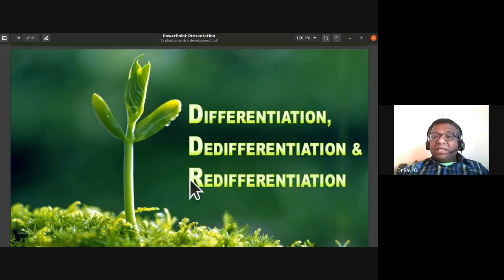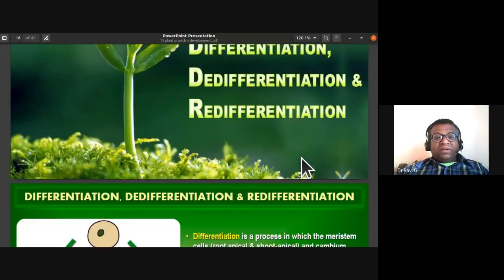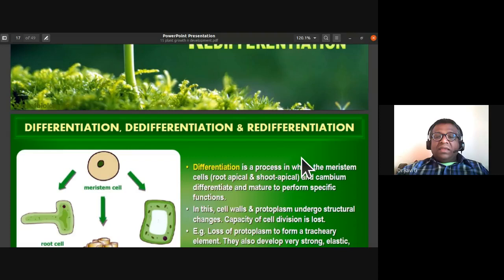Okay, so these are the three terms. In simple terms, I'm giving you the definition. So let us understand the definition here.